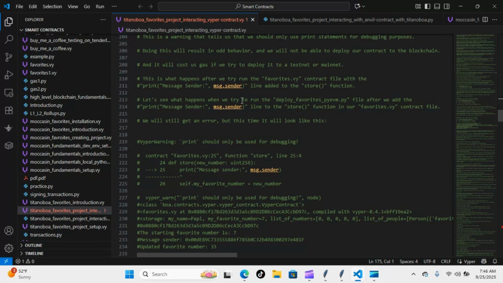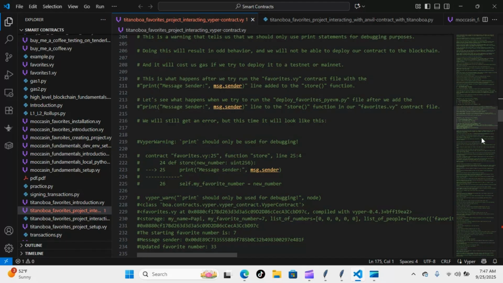Now let's see what happens when we try to run the deploy favorites.py file after we add the print statement. Remember, yesterday we ran favorites.vy in Viper. We didn't run deploy favorites.py; we didn't run this file yesterday. We ran the Viper favorites file. So we will still get an error, but this time it will look like this. We still get our Viper warning, we get all of this stuff here, and then we will also get this line down here. If you look, we will see message.sender. It will actually tell us where the message is coming from.